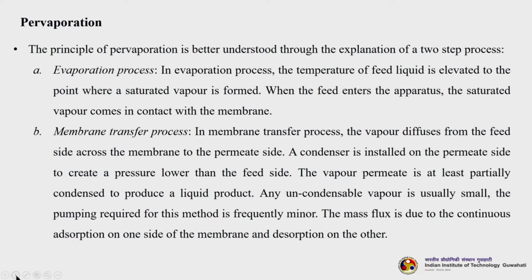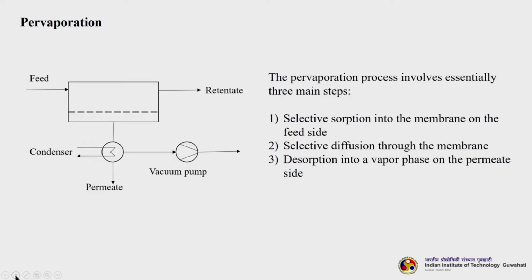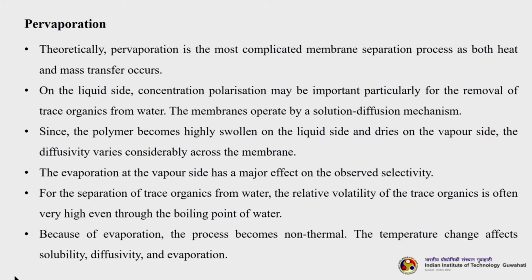So, you have just seen that in both the systems we have condensers. The job of the condenser is to condense the vapor and produce a liquid. Any uncondensable vapor is usually small. The pumping required for this method is frequently minor. The mass flux is due to the continuous adsorption on one side of the membrane and desorption on the other side. The pervaporation process essentially involves three main steps. First is selective sorption into the membrane on the feed side. Then second is selective diffusion through the membrane, and third is desorption into a vapor phase on the permeate side. These are the three basic essential steps that are required for pervaporation.